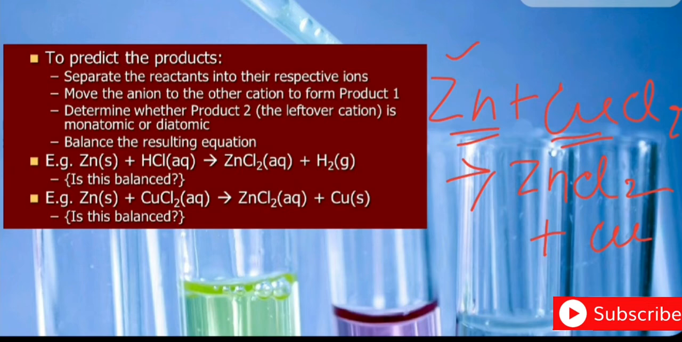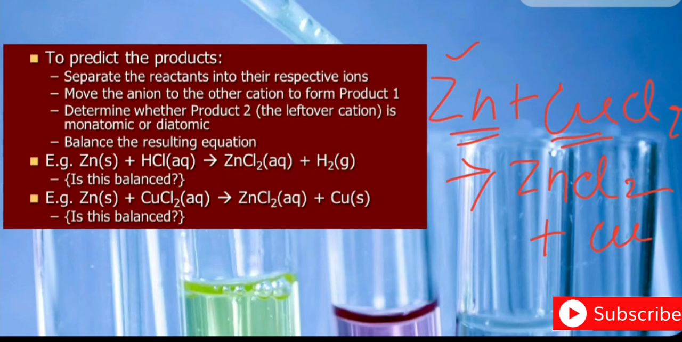So what are the steps to predict the product in a single replacement reaction? Separate the reactants into their respective ions. Move the anion to the cation. Move the anion to the other cation to form the product 1. Determine whether the product 2 is monoatomic or diatomic, and according to that you balance it. Is it clear, children?